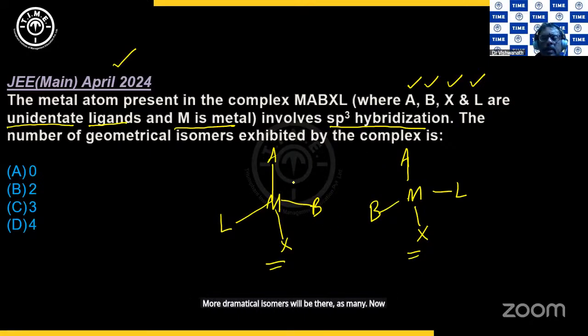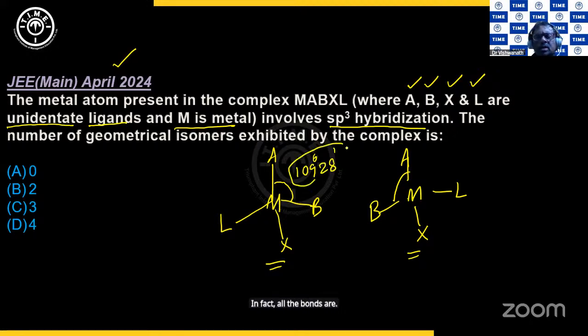Now look at this. Let us take A to B bond angle and A to B bond angle here. Are they both same? They are both same. Both will be close to the tetrahedral bond angle of 109 degrees 28 minutes. In fact, all the bonds are close to this, right? Therefore, there is no difference between this and this. They are both the same. There are no geometrical isomers in a tetrahedral geometry.